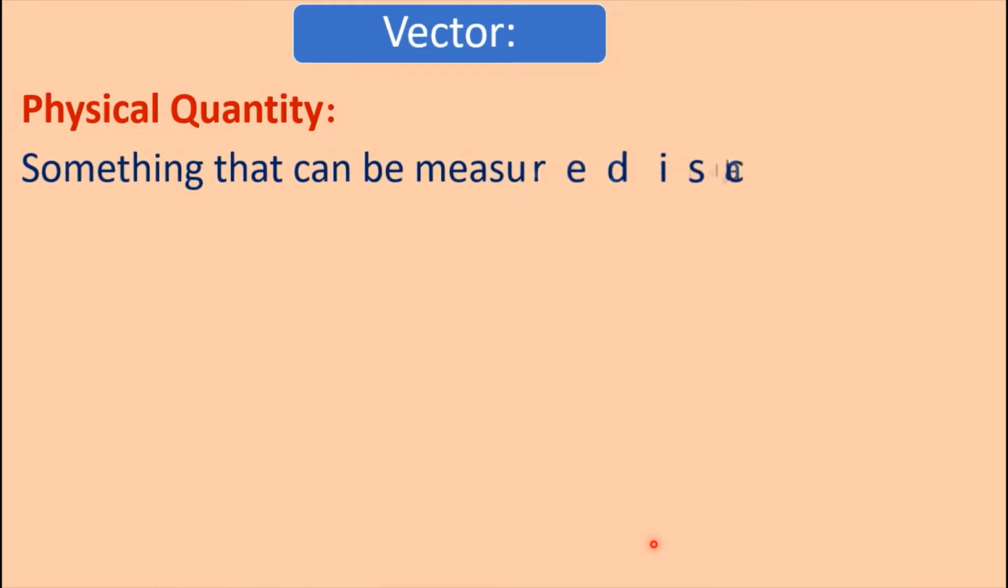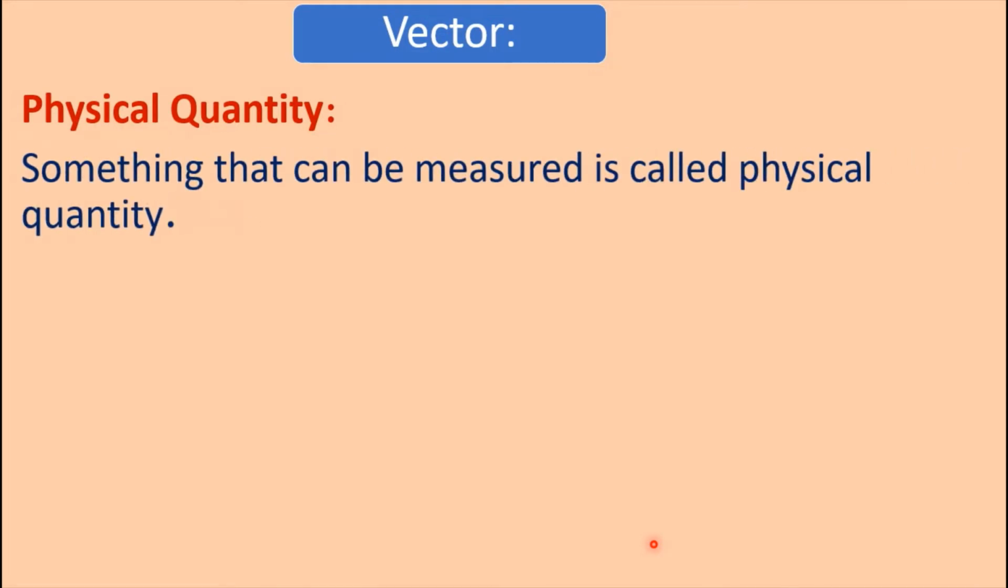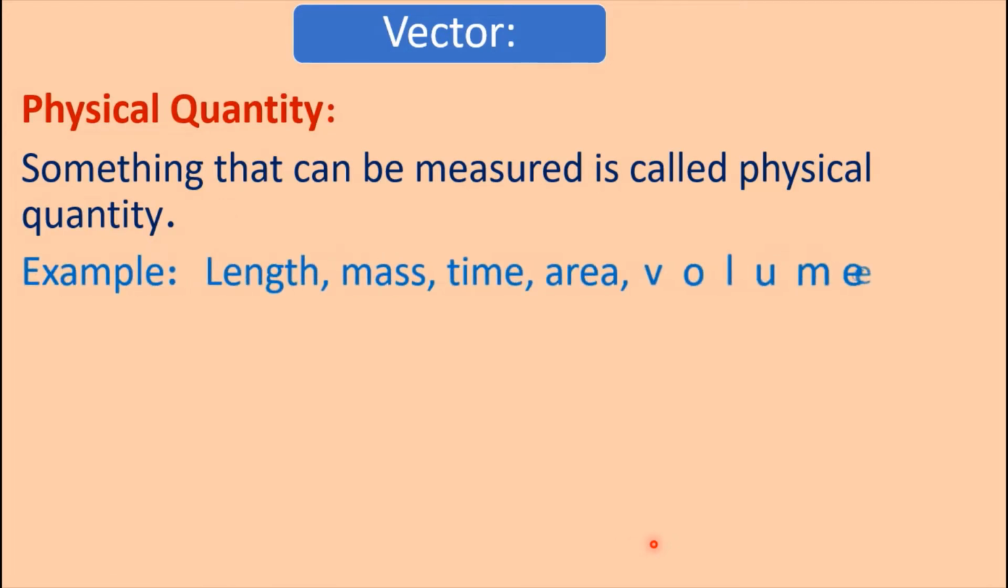Physical quantity. Something that can be measured is called physical quantity. Example: length, mass, time, area, volume, etc. That is, we can measure length, therefore length is a physical quantity. We can measure mass, time, area, therefore these are physical quantities. That is, something that can be measured is called physical quantity.